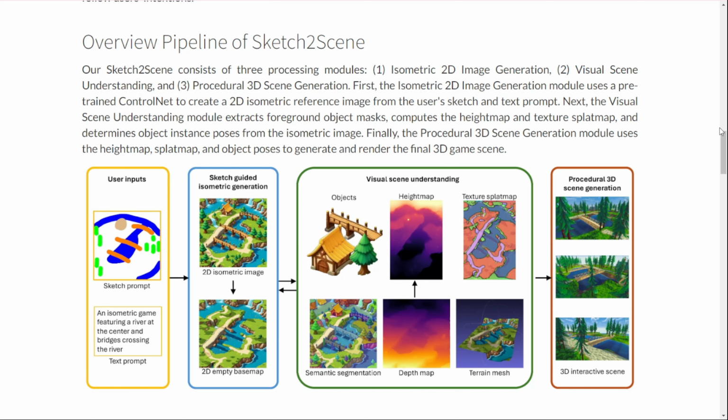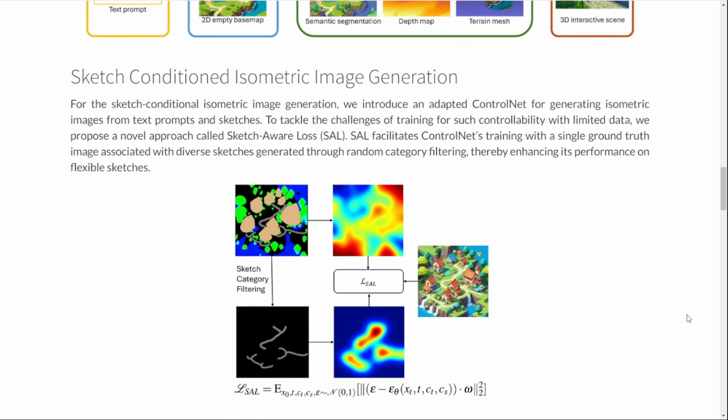Procedural 3D generation. All this extracted data then feeds into a procedural content generation engine. Think Unity or Unreal. This is what turns the 2D concept into a fully realized interactive 3D environment. What's particularly clever is their use of a base map inpainting technique. This fills in parts of the terrain that might be obscured by objects in the 2D image, ensuring a complete 3D landscape.